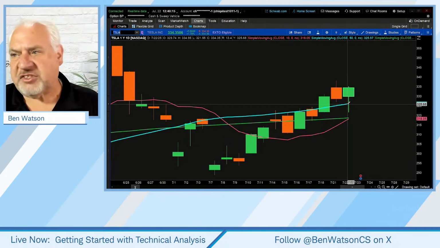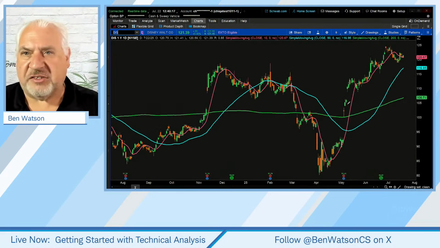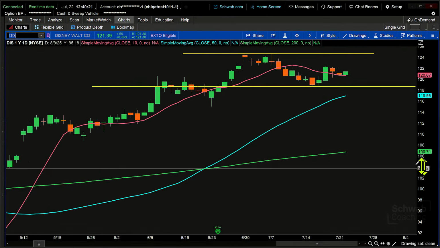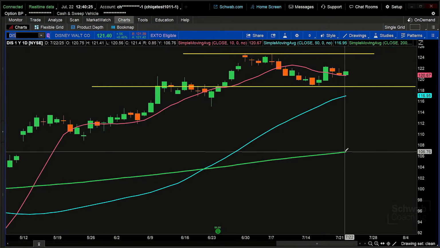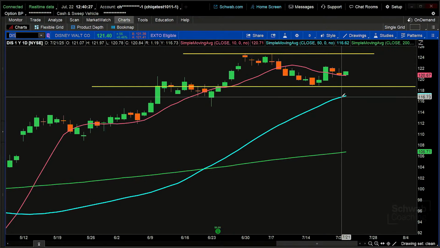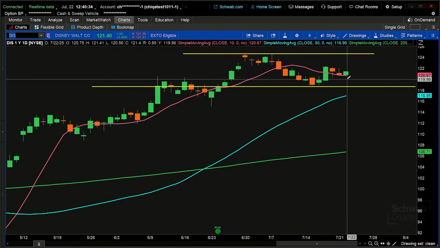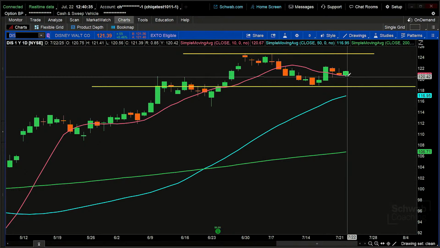So let's take a look at something. Maybe let's look at this one, DIS, Disney. Okay. So here's what I happen to notice on Disney: the 200-period moving average is moving higher, and the 50-period moving average is moving higher. So it's in a long-term uptrend and an intermediate-term uptrend, and the short-term moving average, that 10-period moving average, has now gone sideways.